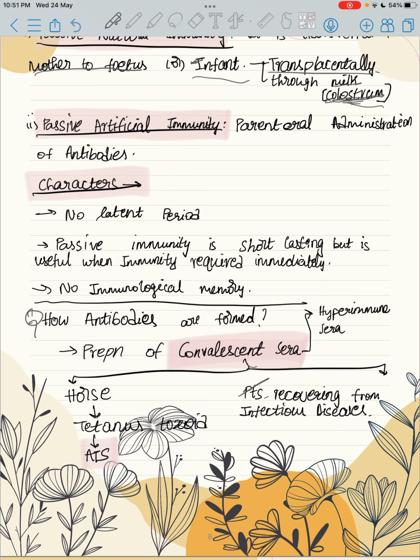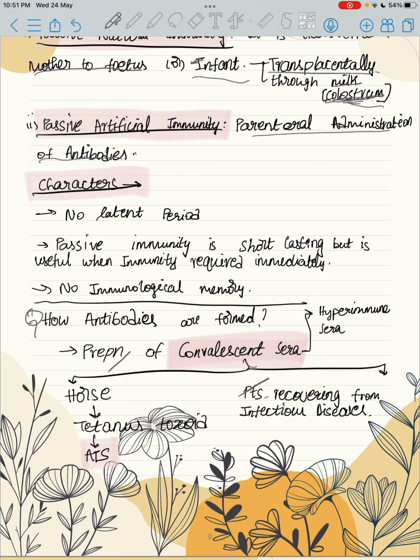Question: how are antibodies formed? Here we said that parenteral administration of antibodies is done. How do we prepare these antibodies? By the preparation of convalescent sera.